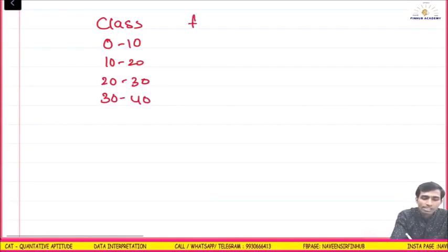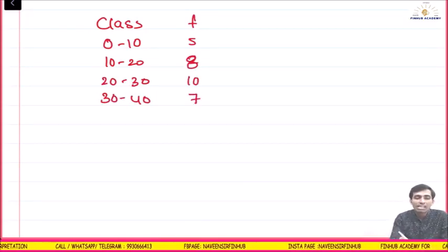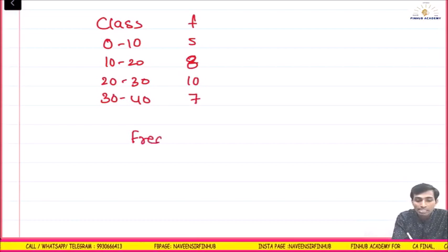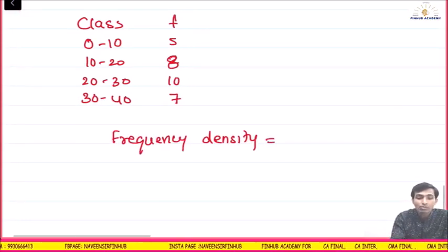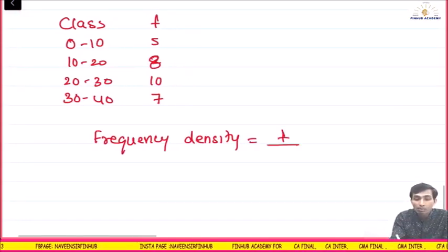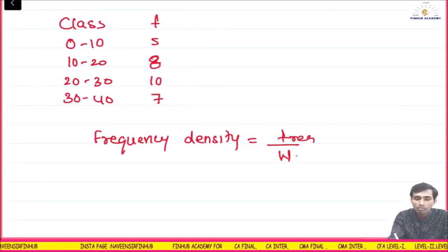Here the frequencies are 5, 8, let's say 10, and something like 7. If they ask you the frequency density, how dense it is, frequency density is equal to frequency upon width of the class.